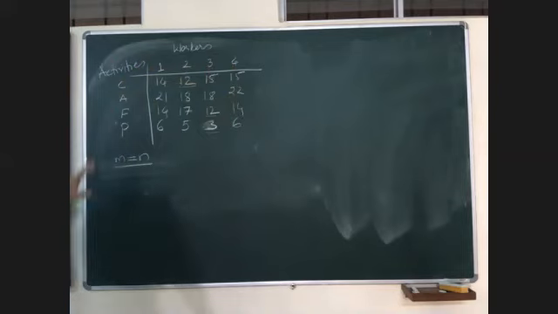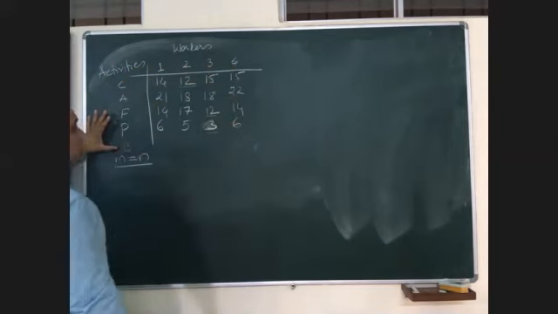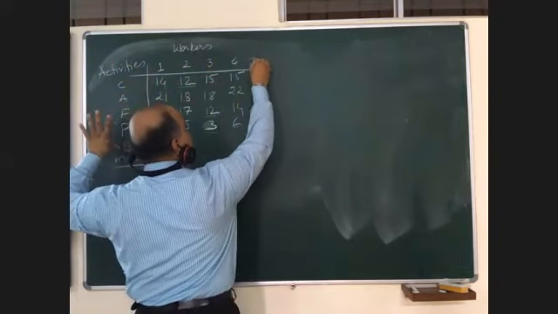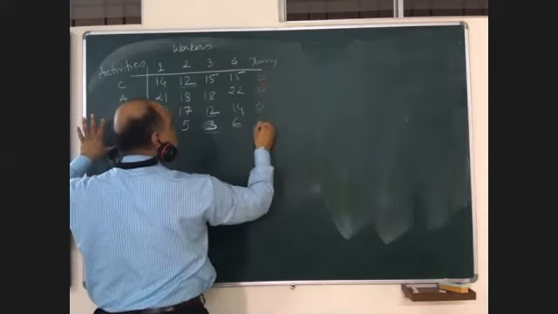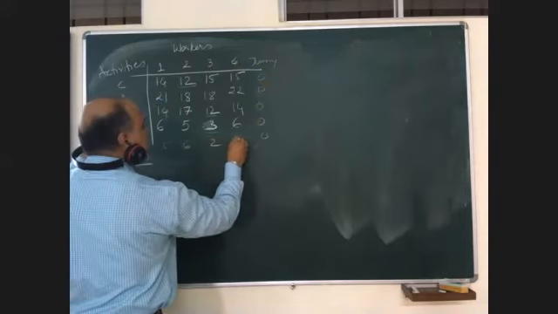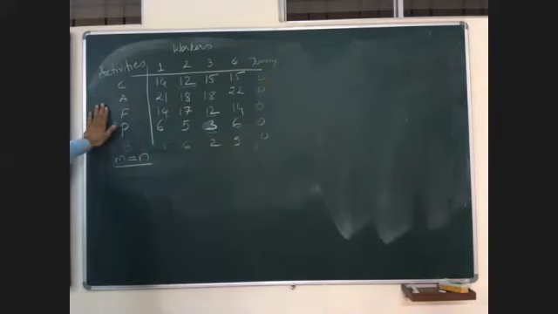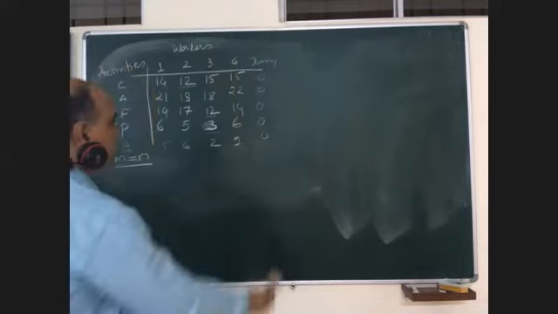In case there are 5 activities and 4 workers, what you need to do is add a dummy worker and you will put 0, 0, 0, 0, 0. Suppose there are figures 5, 6, 2, 9. Understood this step? Step 1, always check whether the number of rows equals the number of columns. In case there are 5 activities and only 4 workers are given, you need to add a dummy column.